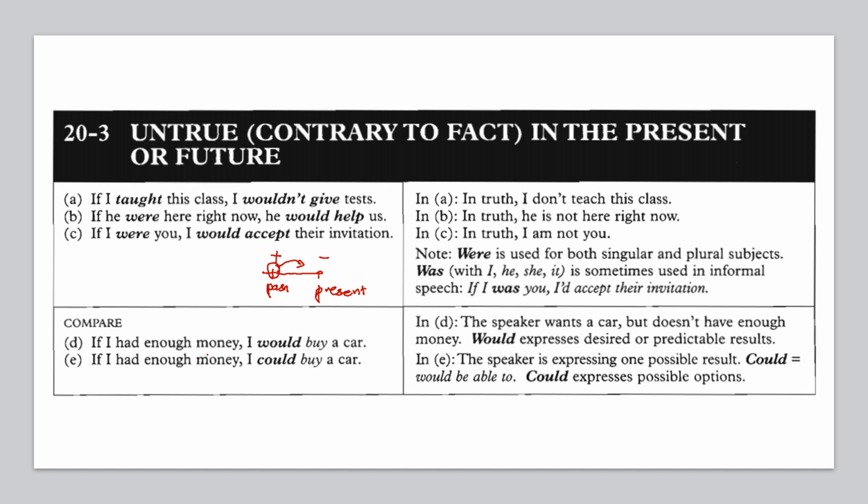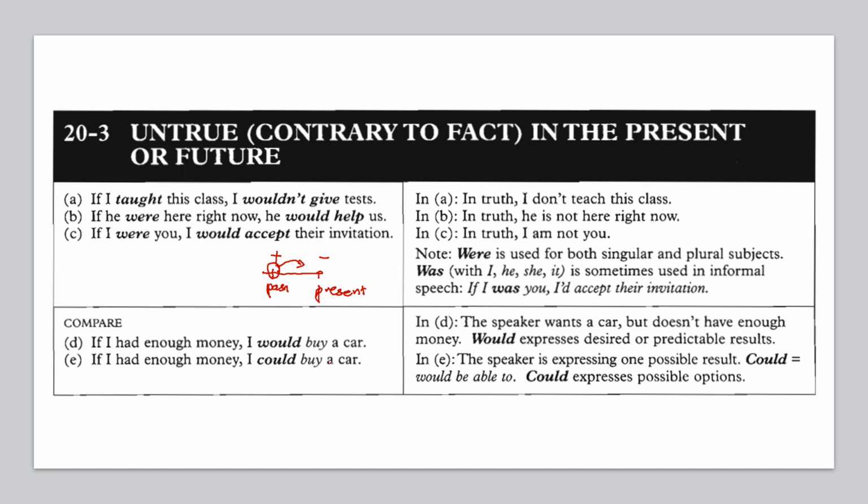Compare. If I had enough money, I would buy a car. If I had enough money, I could buy a car. The speaker wants a car but doesn't have enough money. Would expresses desired or predictable result. The speaker is expressing one possible result. Could is the same as would be able to. Could expresses possible option. Would expresses desired or predictable result, while could expresses possible action.